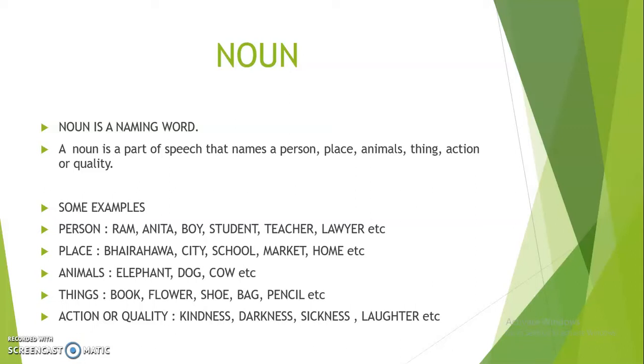So next is things: book, flowers, shoes, bag, etc. are also nouns. You come to know why book is a noun. It is the name of a thing. Why is shoes a noun? It is the name of things. Why is pencil a noun? It is also the name of a thing.